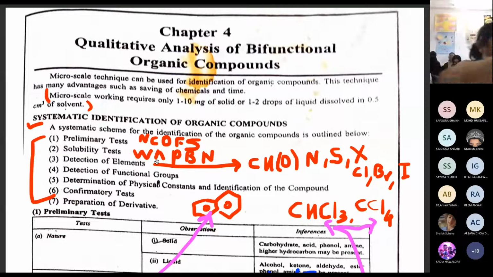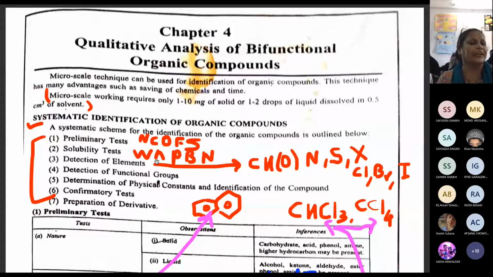Next thing: N for nature, C for color, O for odor. Everybody got it. Flame test, how we are going to do the flame test, I'll explain once we go for that particular test. The next one is the saturation test, saturation and unsaturation.